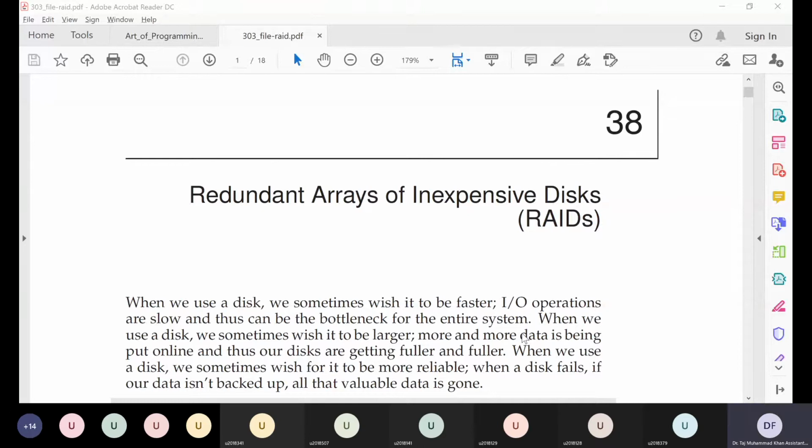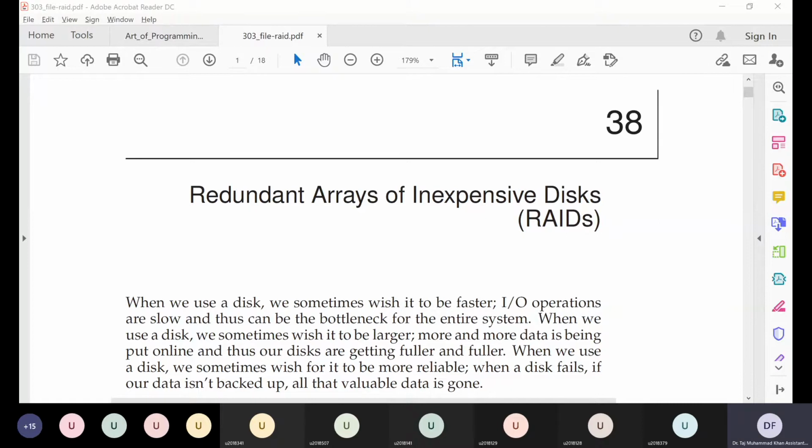RAID is a technology that is used in different storage systems. We will see what RAID is, what it is used for, and how it works internally. So we'll have a rough idea of how a RAID works after we have finished this chapter.